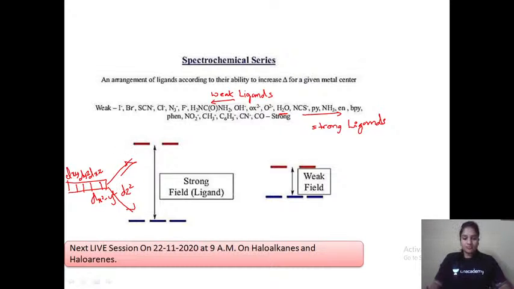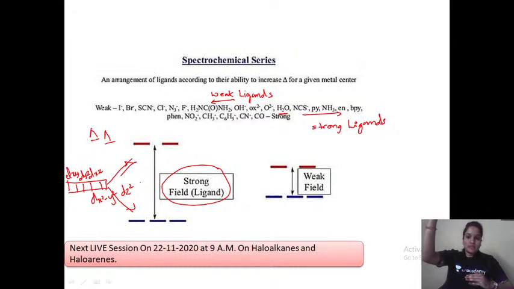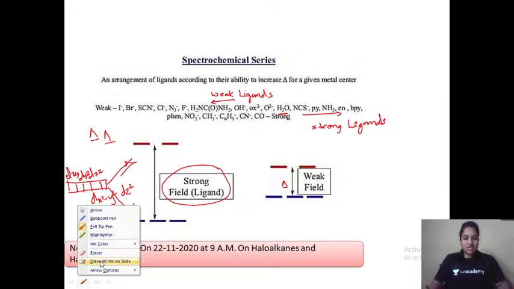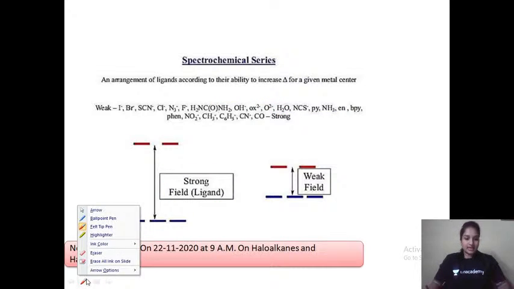This splitting we usually represent by delta, or a small triangle. If a strong ligand is there, the splitting will be more, meaning the above 2 orbitals and the below 3 orbitals will be split completely, very far away from each other. Whereas whenever a weak ligand is there, the splitting will be less, meaning both sets of orbitals will be near to each other. That's the meaning of strong ligands and weak ligands.